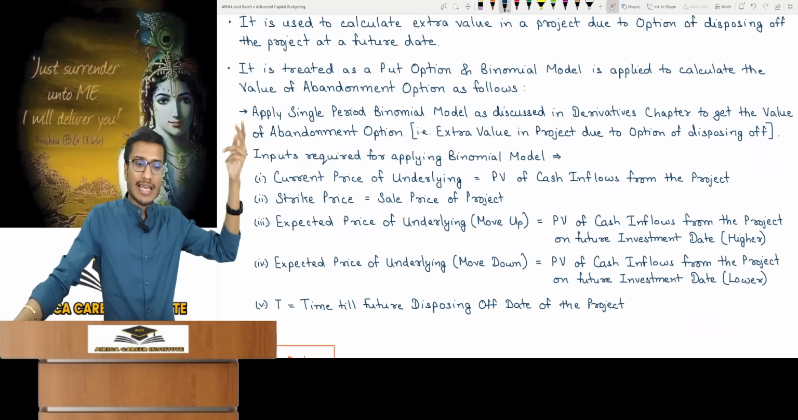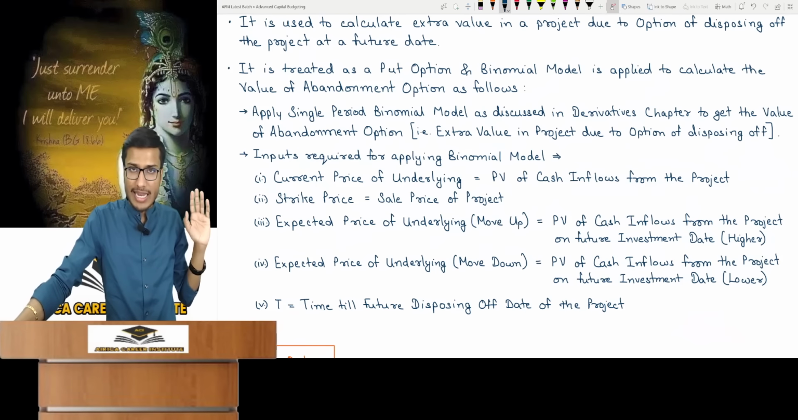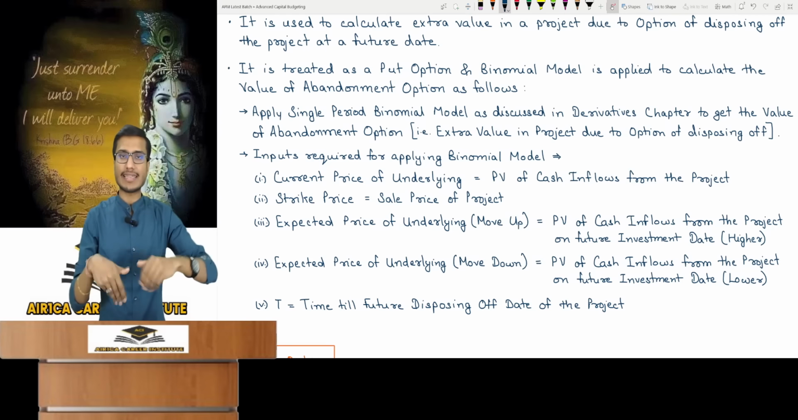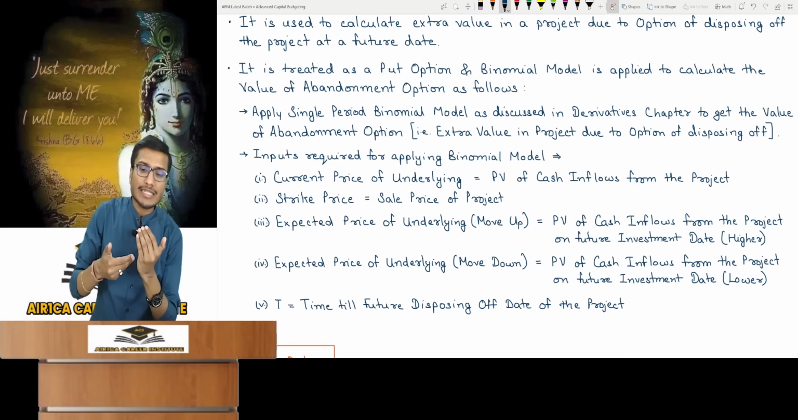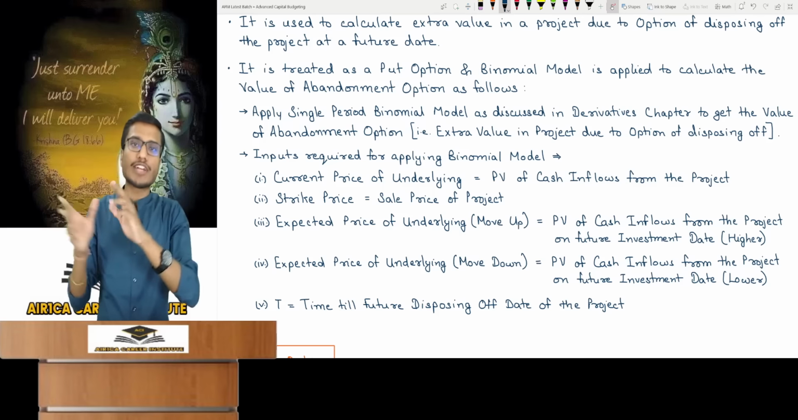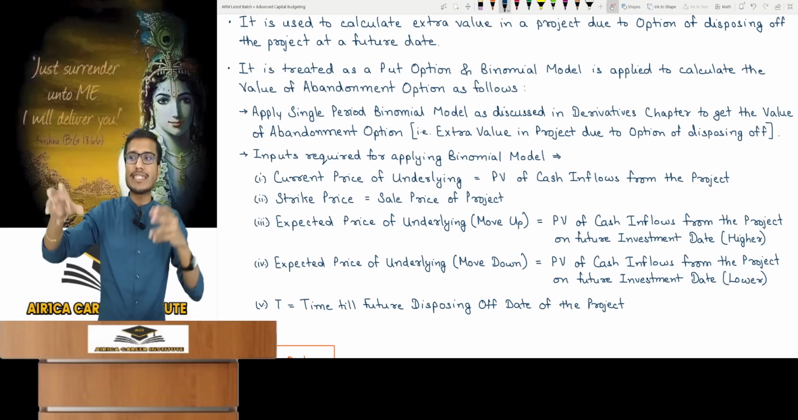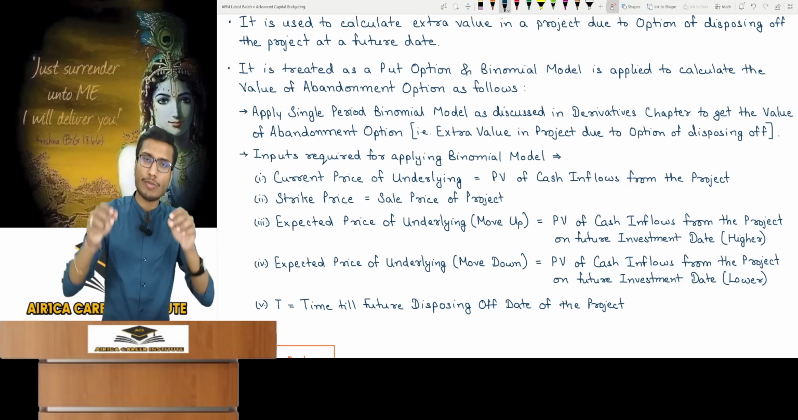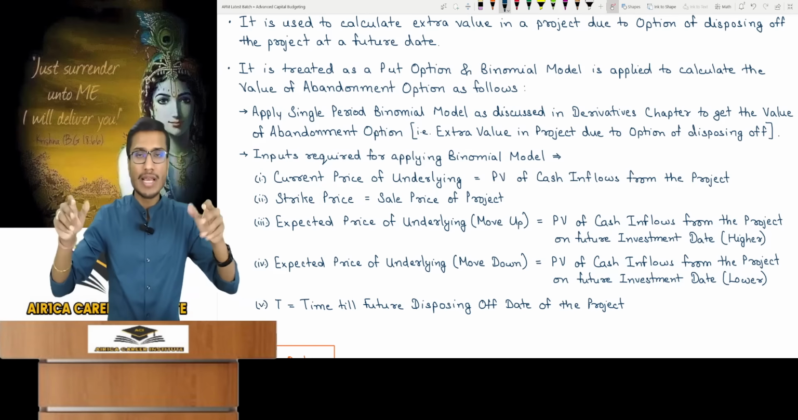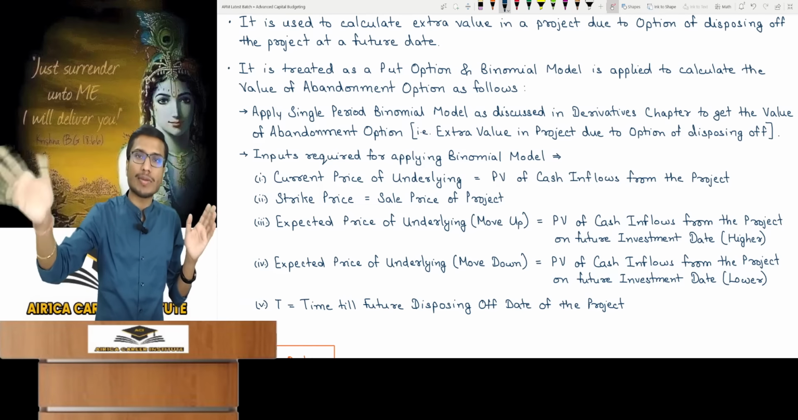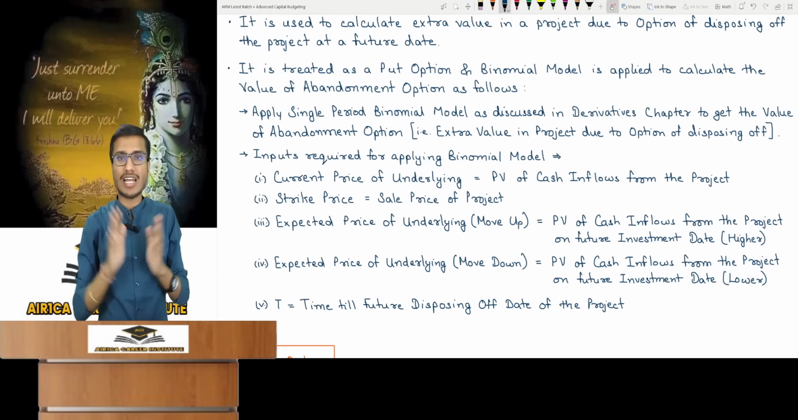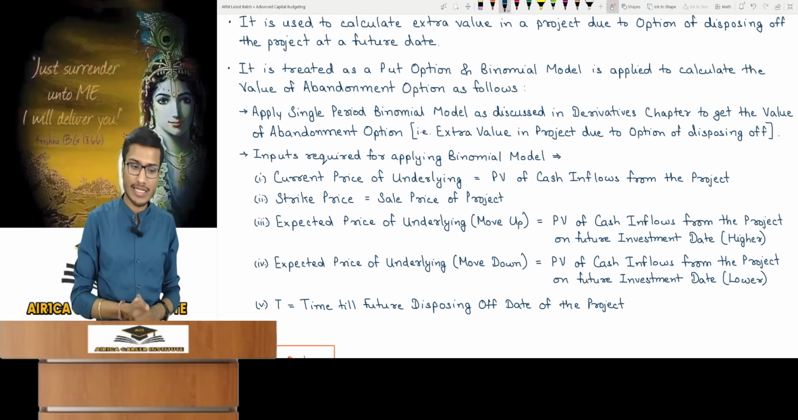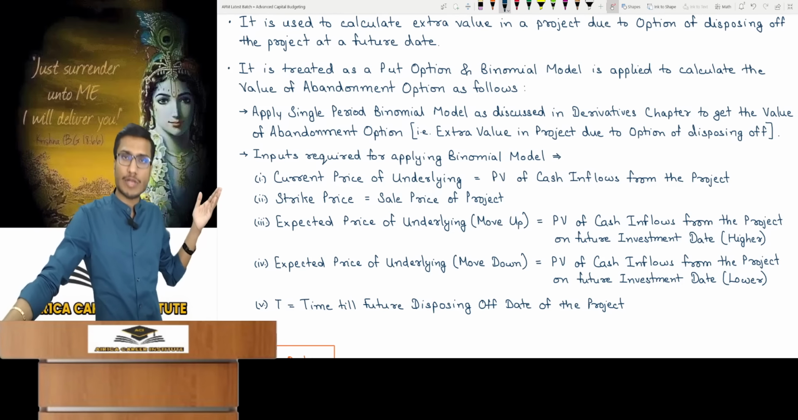You'll use the binomial model. All values are based on the single period binomial model discussed in derivatives to calculate the value of the abandonment option. Its value isn't NPV. What does the value of this option give? What extra value do you see in the project due to the option of disposing of it? Suppose the project didn't have this choice. Suppose that I could not sell it and get out in between. If there was such a restriction, some condition, suppose I couldn't sell and get out. If the economy enters recession, you'd still have to run the project and the cash inflows PV would drop, making the NPV negative. Understood?